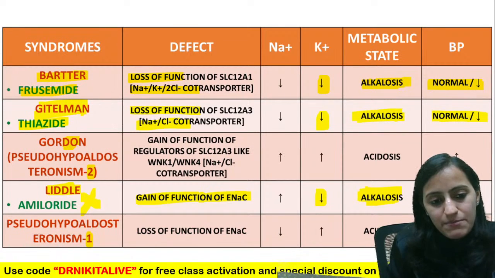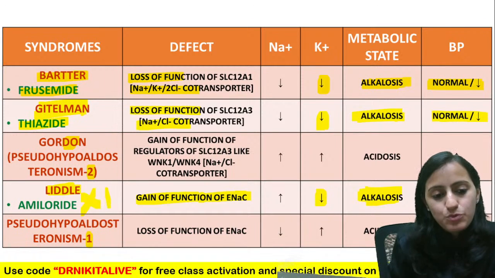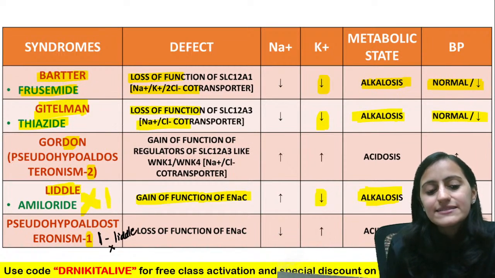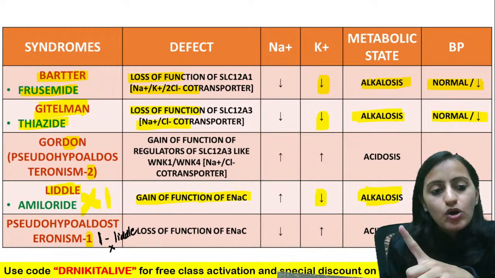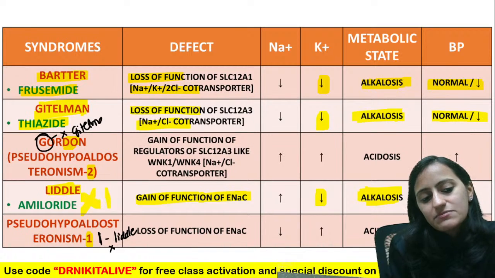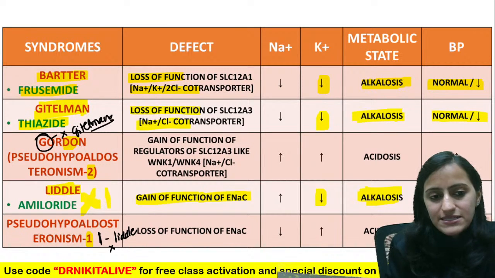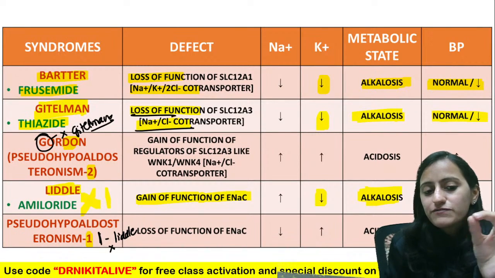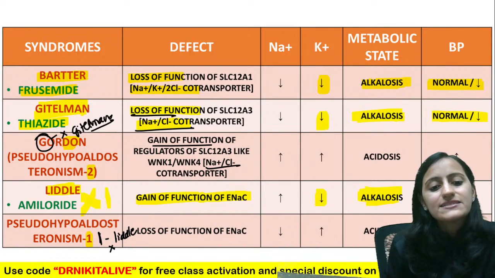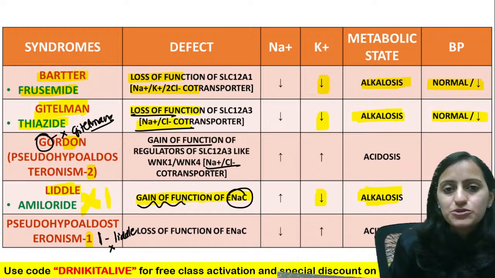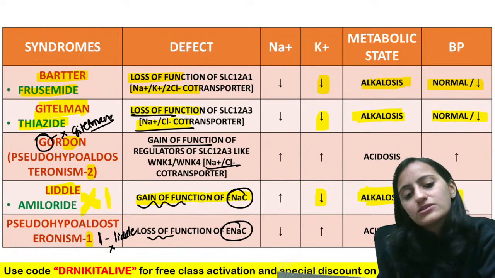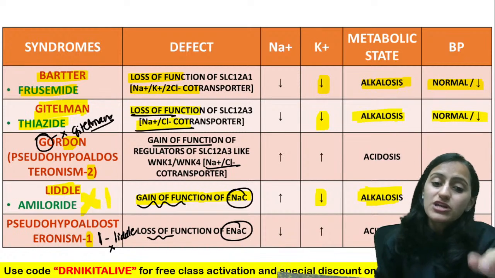Type 1: remember, when you write 1, it is like L, for Liddle's. So 1 is the opposite of Liddle's. Gordon's, type 2, is the opposite of Gittelman's. In Gittelman's, there is loss of function of sodium chloride; here you have gain of function of sodium chloride. Liddle's is gain of function of ENaC. Pseudohypoaldosteronism type 1 is loss of function of ENaC. So they will be opposite.